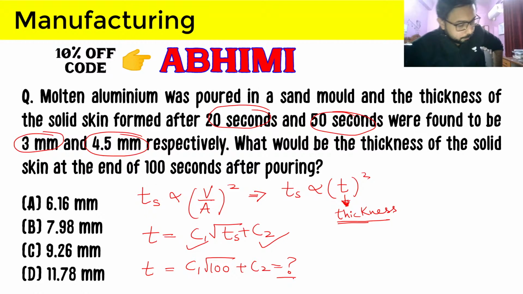So now Banuranjan and Sorendra, you are free to do this question. You have the required information, you just have to solve this and get the answer. Always, when you learn a new formula, try to do the question, because when you solve it using the formula you have just understood today, you will remember that formula properly, because you have applied it here. So you have two values of Ts, get C1 and C2, and give me the answer to this question.